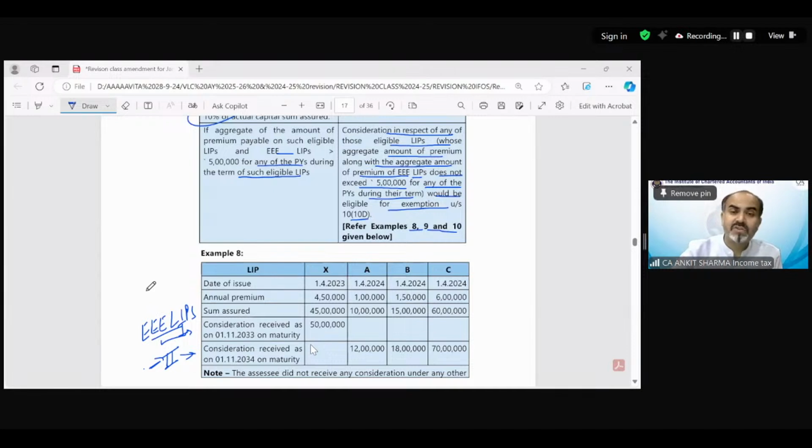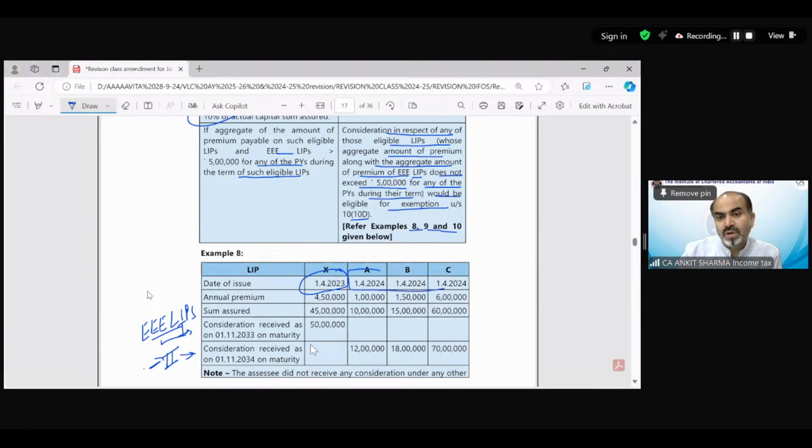Now you can see the difference in date of issue. One belongs to 1/4/2003 and the others belong to 2024 on or after. Okay, so the correct answer: this is going to be exempted. This is going to be taxable.